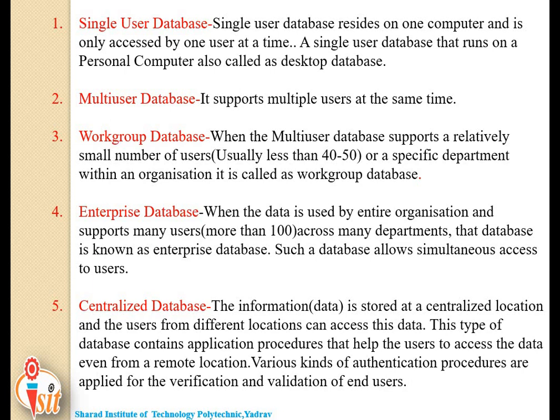There are various kinds of authentication procedures applied for the verification and validation of end users. For example, a registration number is provided by the application procedures, which keeps track and record of data usage. The local area offices handle this thing.